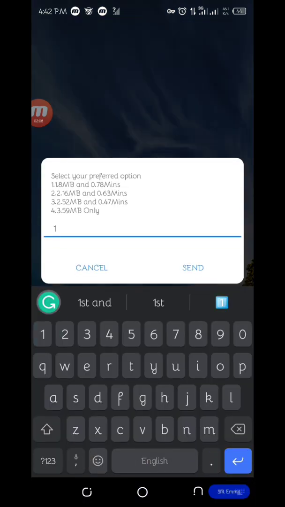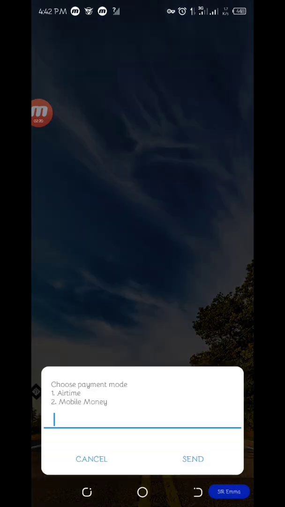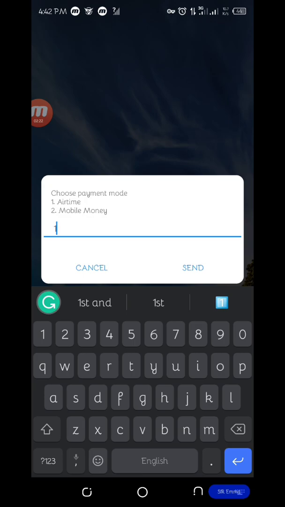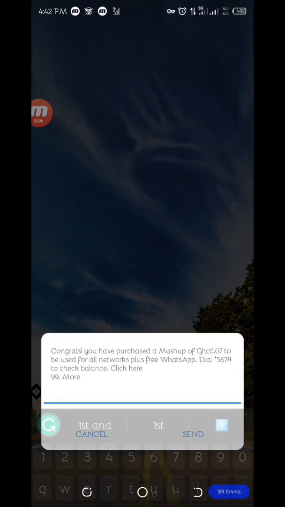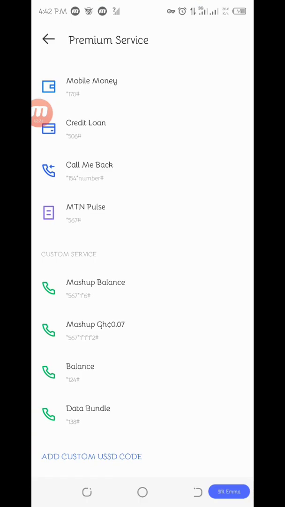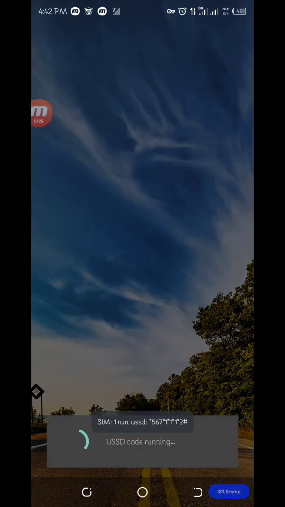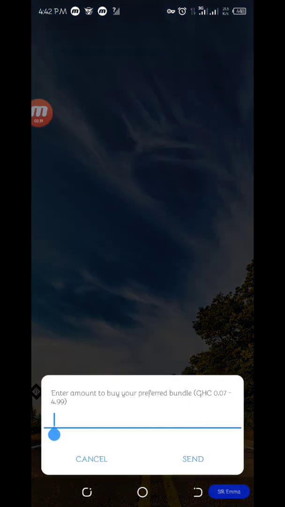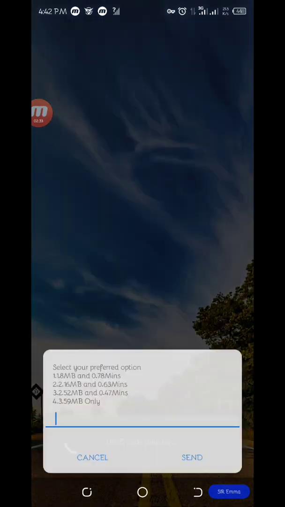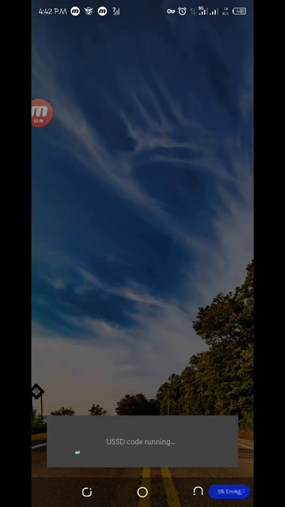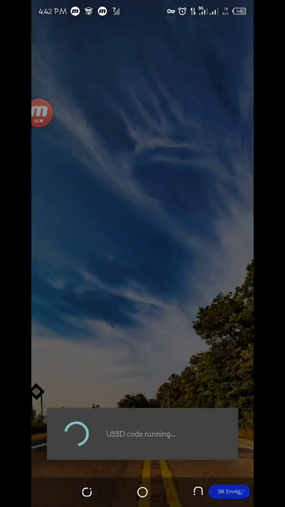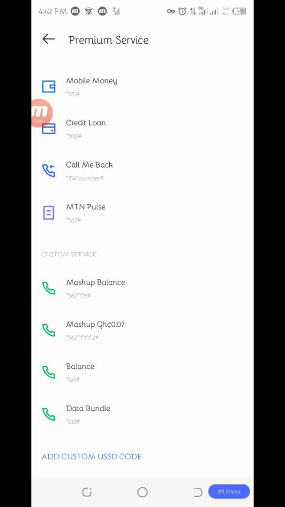Here you choose any one that you like. If you want, let me say, minutes for calling, just choose number 1. You press 1. Here 1. You see, you have finished the first step. Let's move to another one. Let's do another one. Here you paste, because you have already copied it, and here you press. You see, within a short time you'll be able to accumulate more.